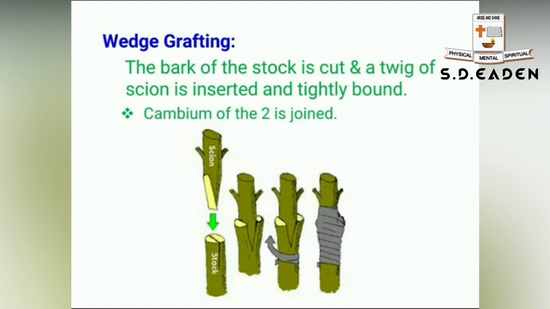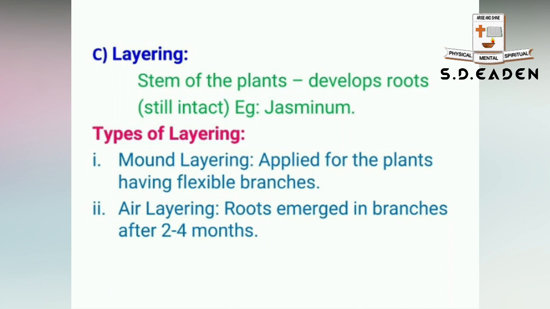Okay, are you able to follow? So how many types of grafting are there? Five in total: bud, approach, tongue, crown, and wedge grafting. Let me move on to the final one, that is layering.